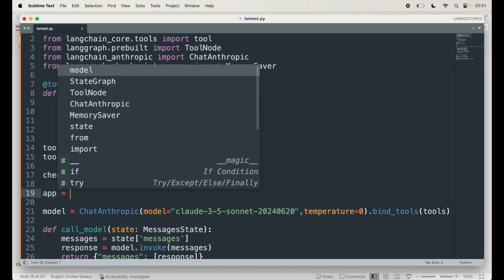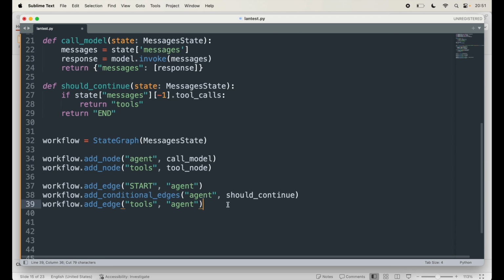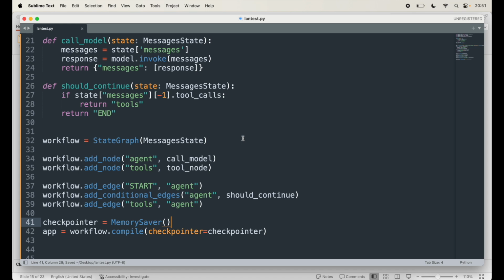We'll say app equals workflow.compile and pass checkpointer equals checkpointer. Since we're taking workflow, I'm going to go at the bottom here. This will make sure that between executions it will save the states.